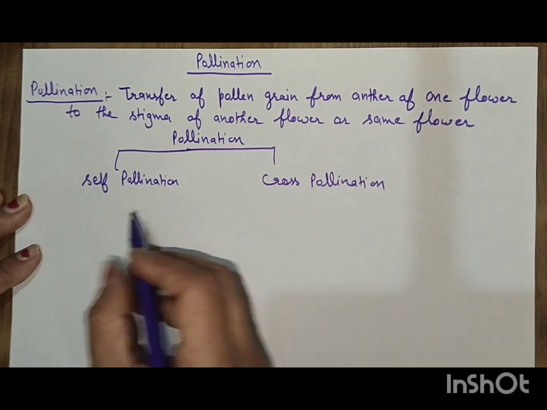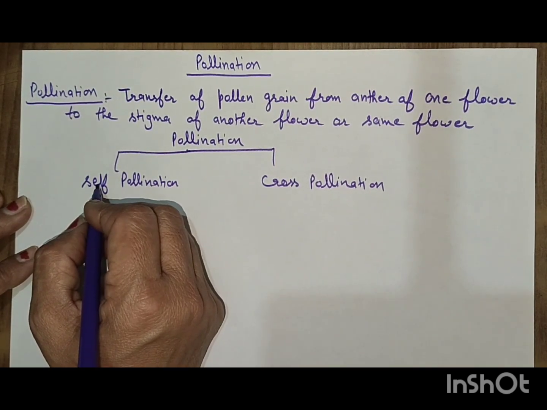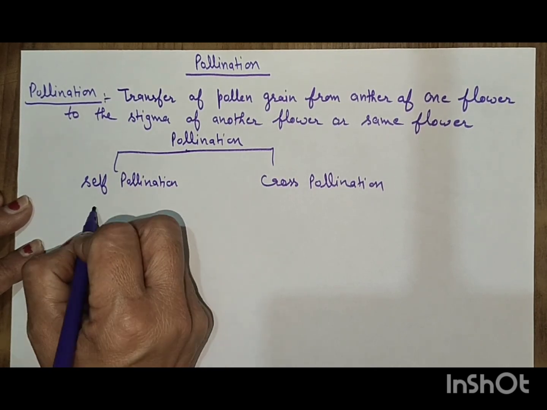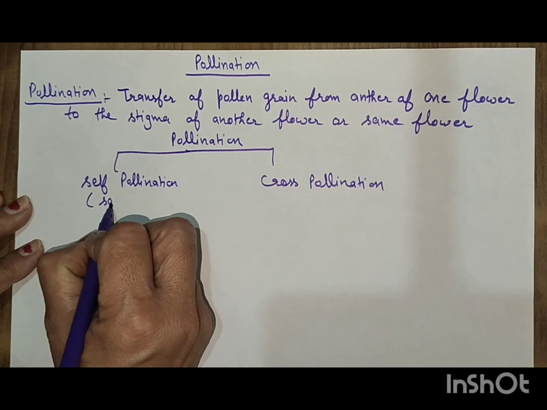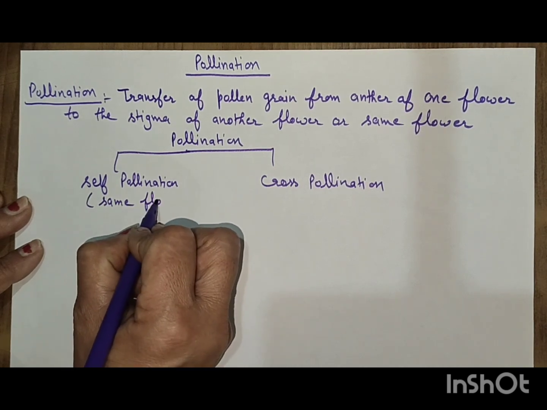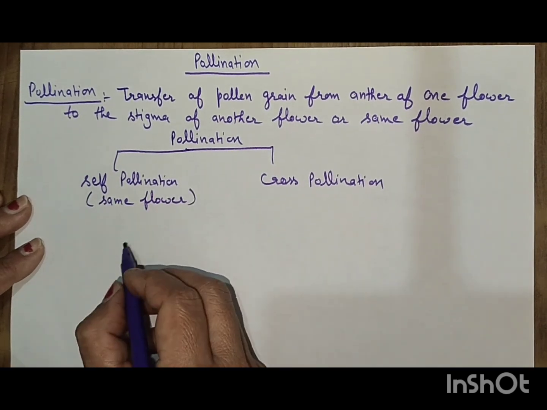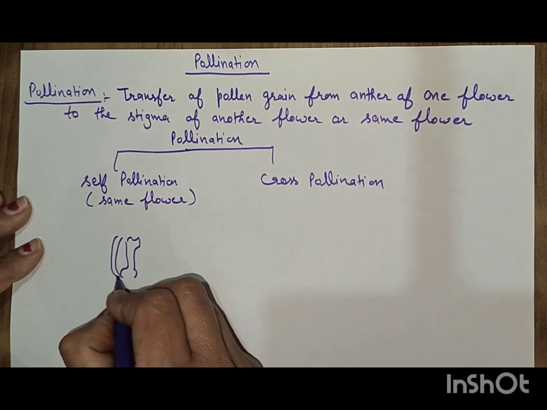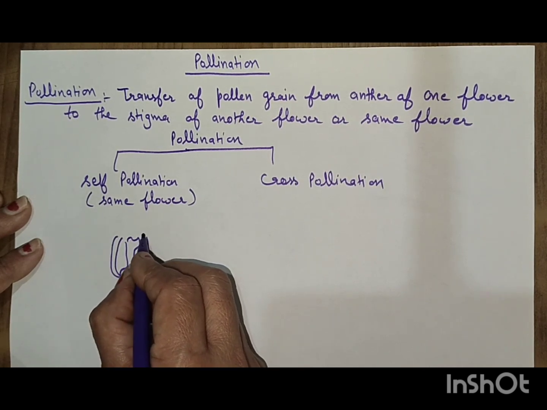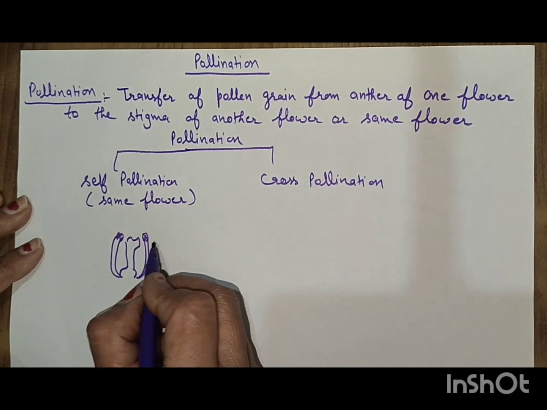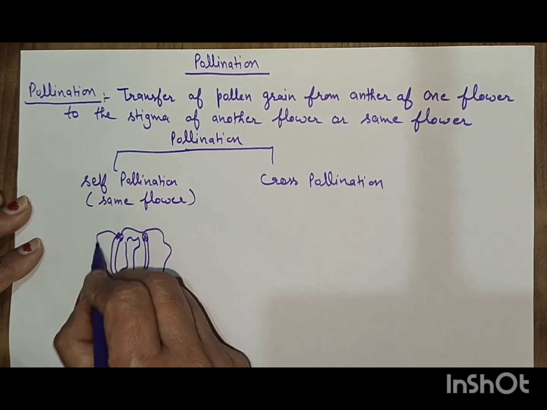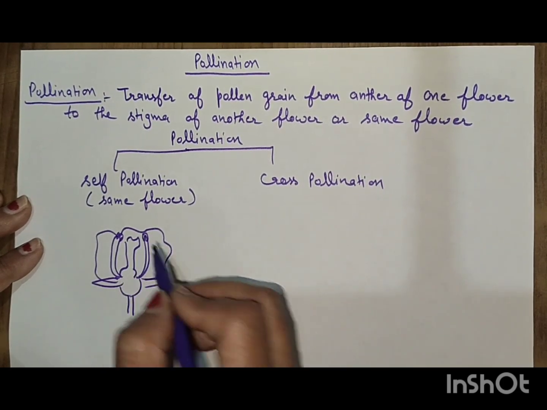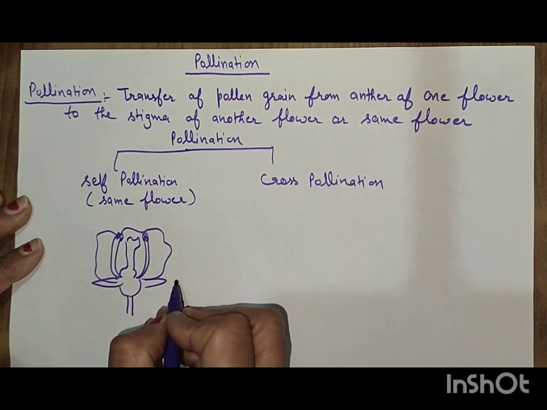In self-pollination, the pollen grain is transferred from the anther of the flower to the stigma of the same flower. This is the structure of the flower, and if the flower consists of both the male and female reproductive parts, then it is called a bisexual flower.